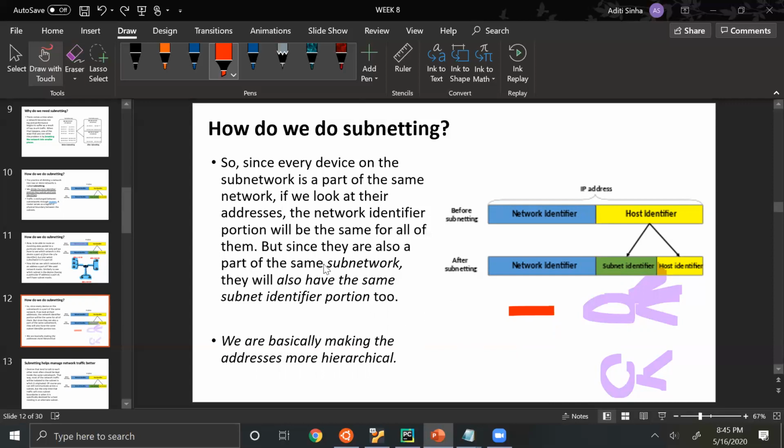So everyone who is on the same subnetwork will have the same subnet identifier portion. And regardless of whichever subnetwork any host is in, all hosts on this network will have the same network identifier portion.